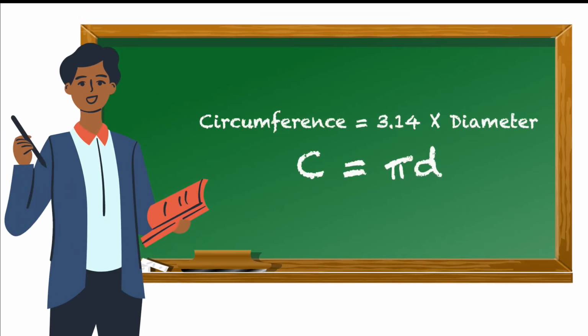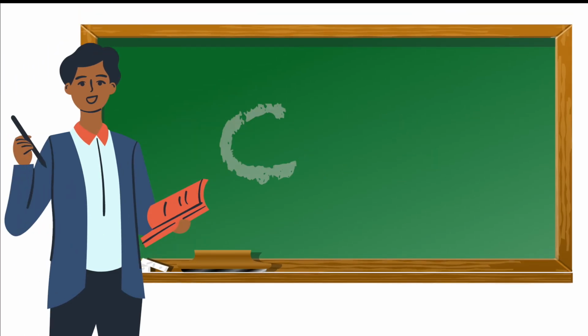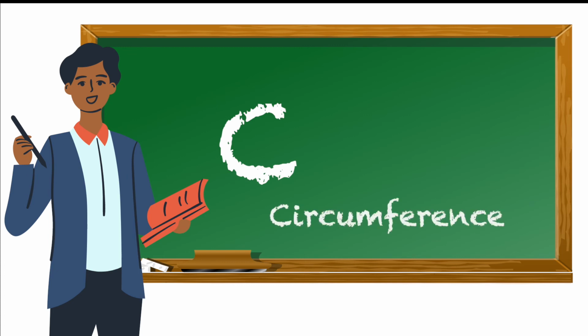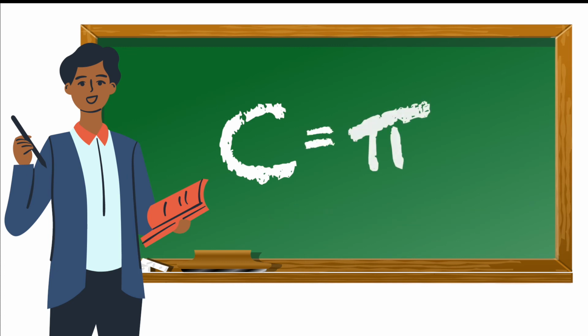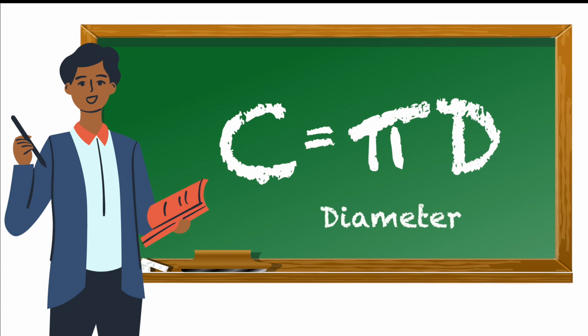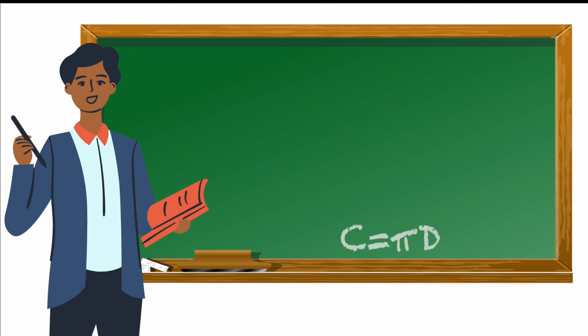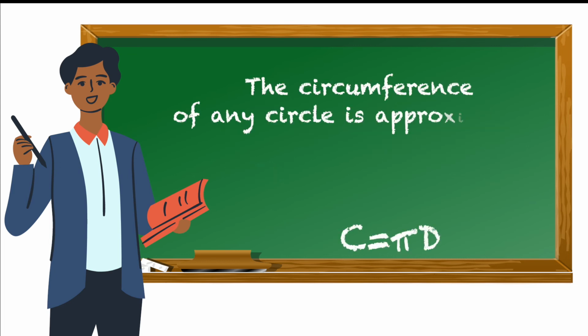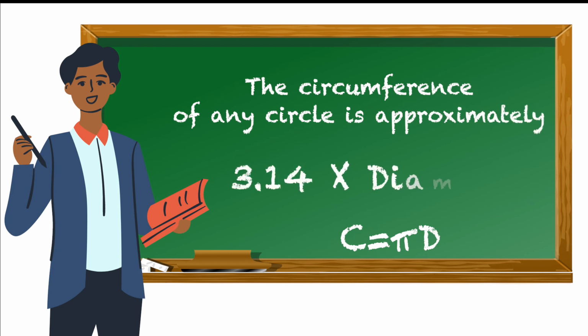A mathematician might also show this with symbols. The letter C stands for circumference. The pi symbol stands for a number that's approximately 3.14. The letter D stands for the diameter. When you put the pi symbol right next to the letter D, it means to multiply them. It means to multiply the pi number times the diameter. So, the circumference of any circle is approximately 3.14 times as big as its diameter.